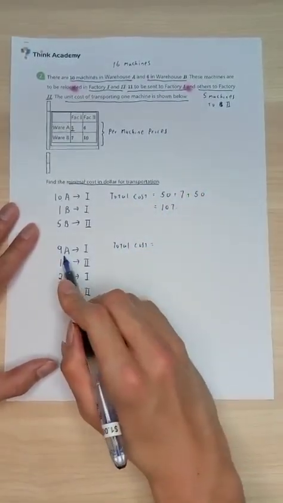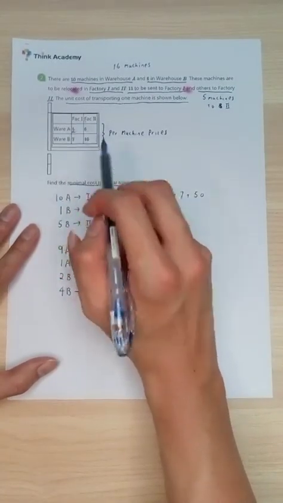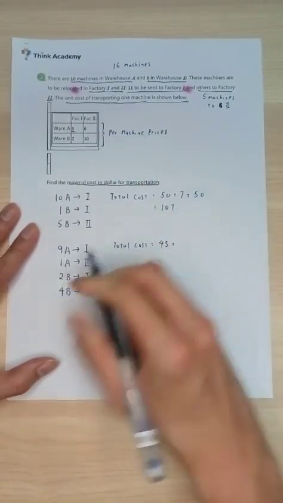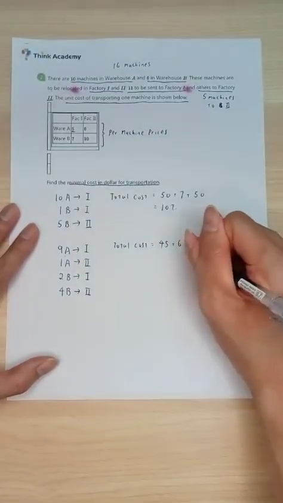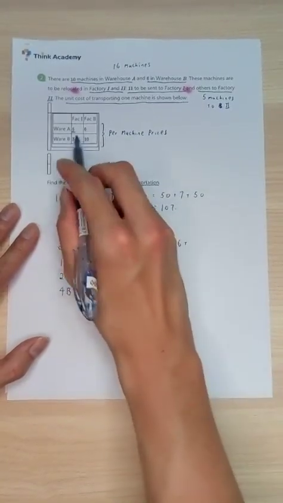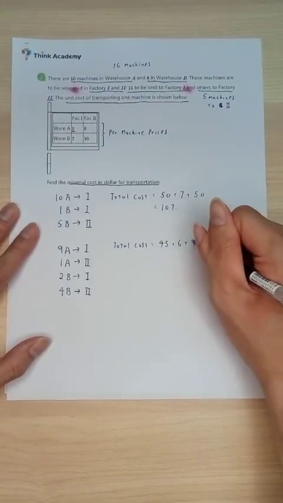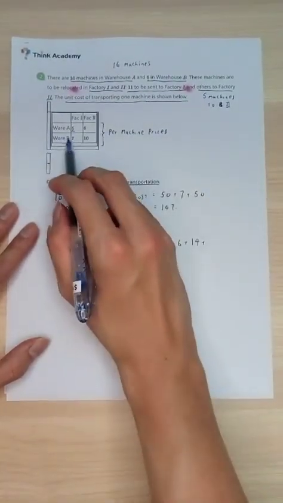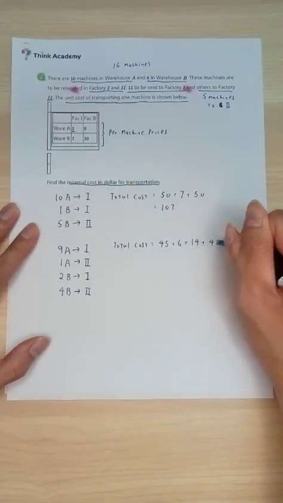We have 9 A's to factory 1. This one will be $5 each, so it's going to be $45. And then we have 1 A to factory 2, which will cost $6. We have 2 B's to factory 1, which will be $14. And finally, we have 4 from warehouse B to factory 2, which will be $40 in total.